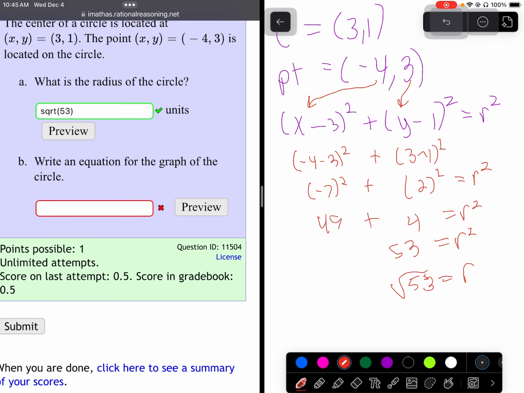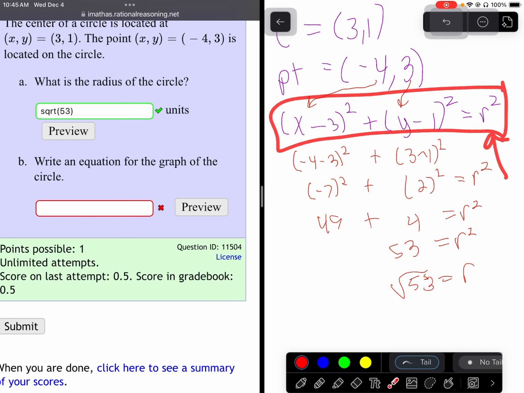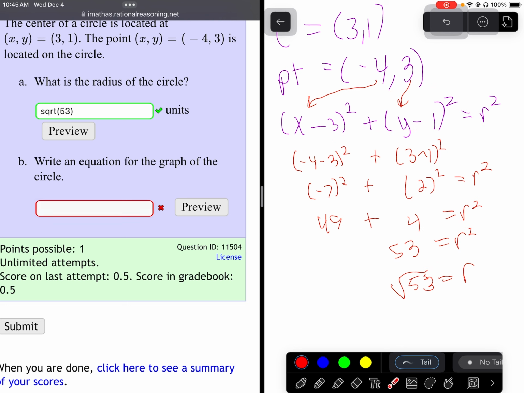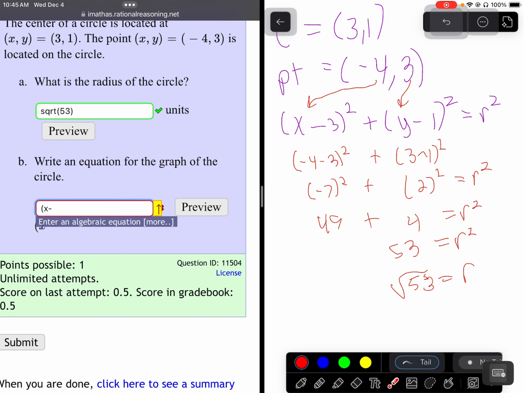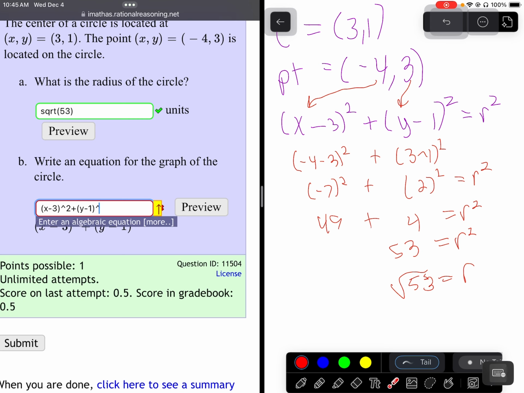So we're going to go back to this step right here, except we're going to put a square root of 53, but when you square root of 53, remember r squared is 53. So we don't have to put any square roots. It won't hurt it, but (x minus 3) squared plus (y minus 1) squared should equal the square root of 53 squared, which is just plain old 53.